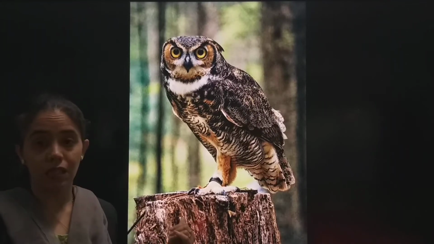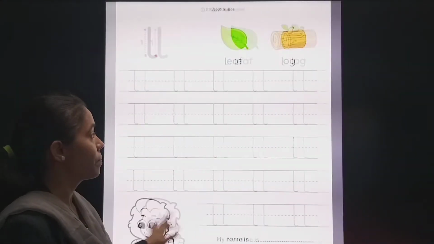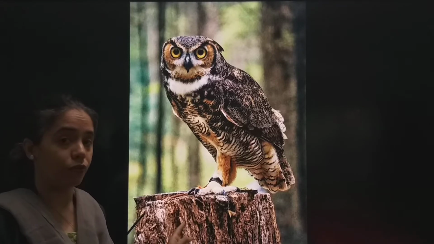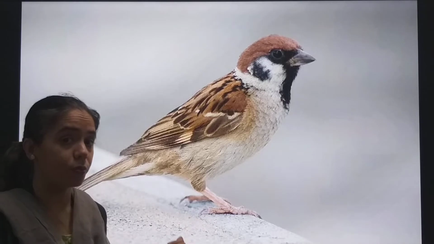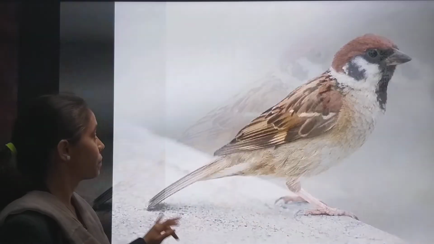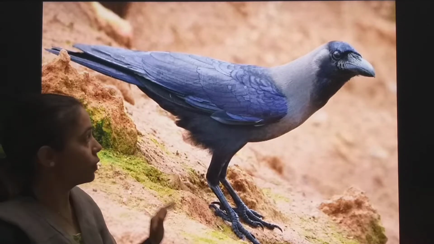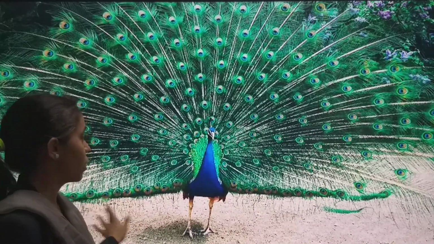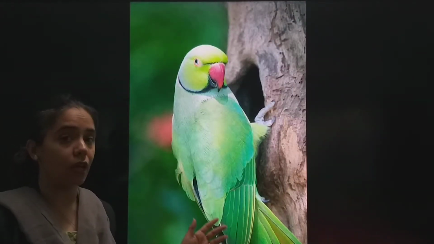Then this is owl. O for owl. Once again we will repeat. Owl. O for owl. Then sparrow. Which bird is this? Sparrow. Then crow. C for crow. Peacock. P for peacock. Then P for parrot. Yes, these all are birds.